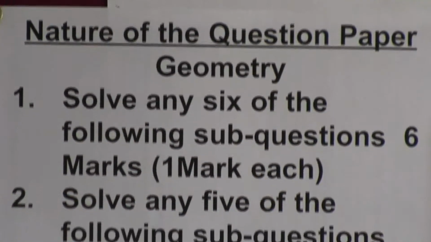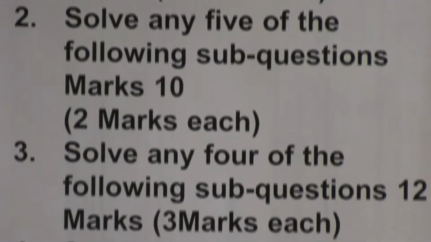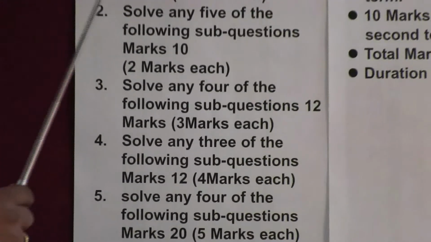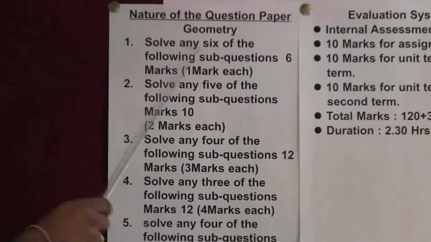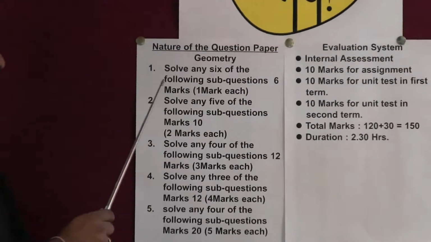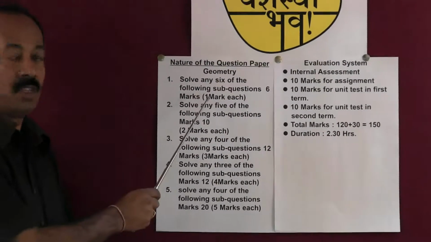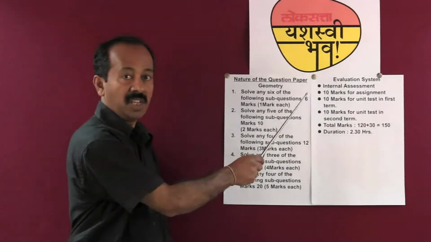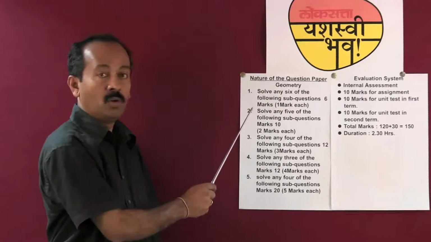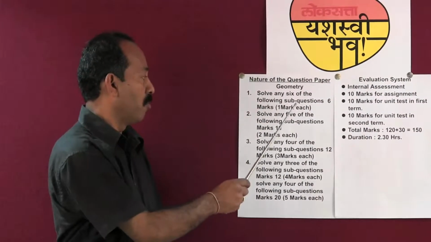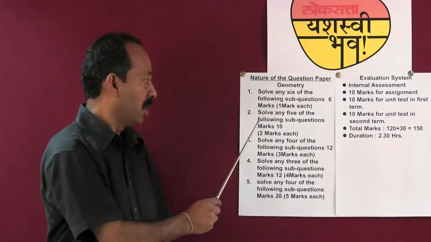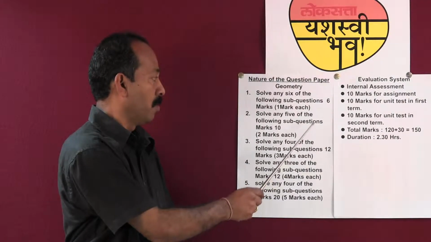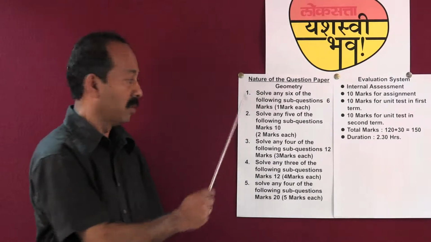In all, you have to solve 5 questions in the board's question paper. Question 1: solve any 6 of the following sub-questions, and the weightage for each sub-question is 1 mark. Weightage for this particular question is 6. Question 2: solve any 5 sub-questions. Weightage for each sub-question is 2 marks. Total weightage for this particular question is 10 marks.